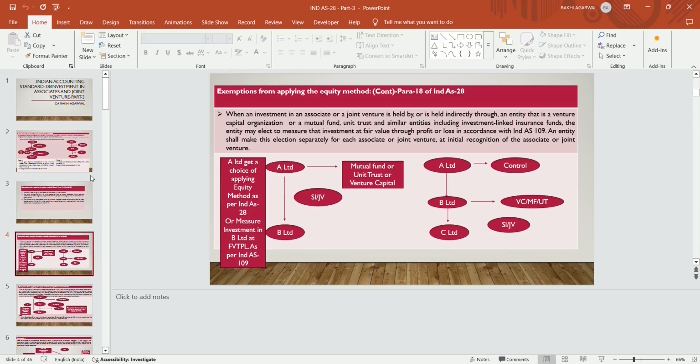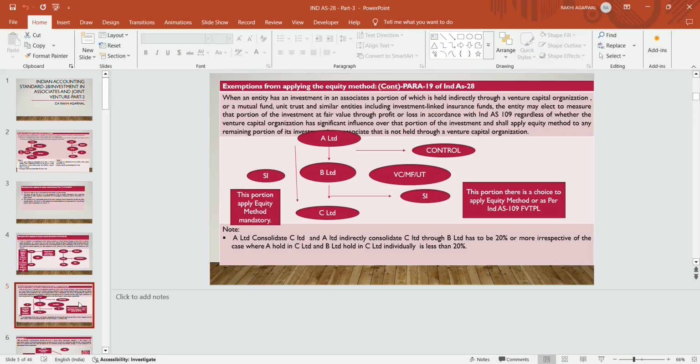In scenario 1, A Limited itself is a mutual fund, and in the other scenario, a subsidiary of A Limited is a mutual fund. In that case, B Limited will not prepare financials and will not consolidate by following the equity method. A Limited will prepare the financials and make a consolidation of B Limited and also C Limited.